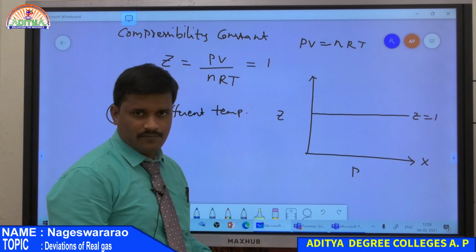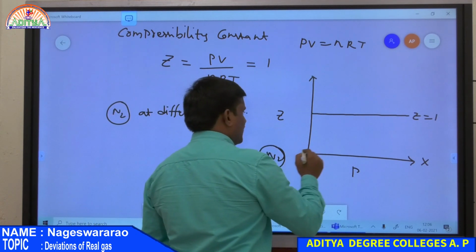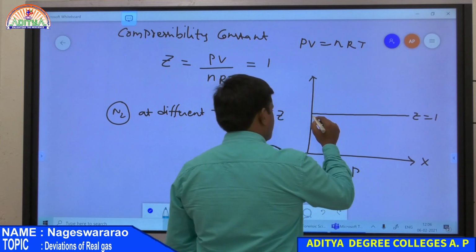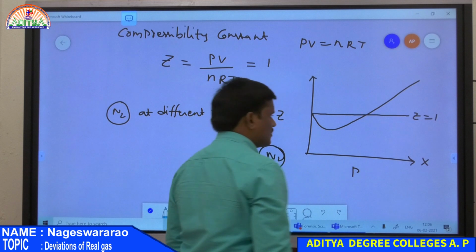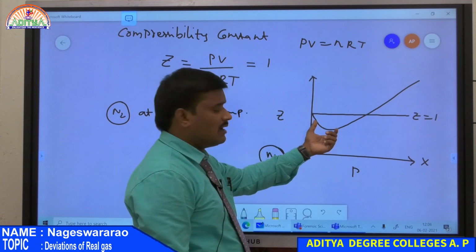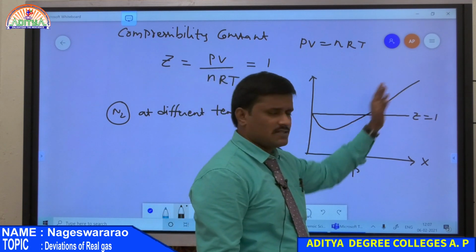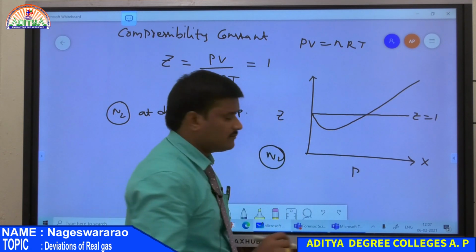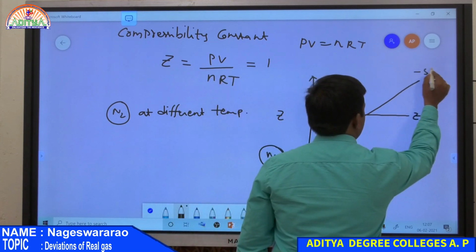But in the case of nitrogen gas at minus 50 degrees centigrade, the value of Z becomes like this. Initially the value of Z is low, and as the pressure increases, the Z value also increases, but it is not equal to 1. This is at minus 50 degrees.